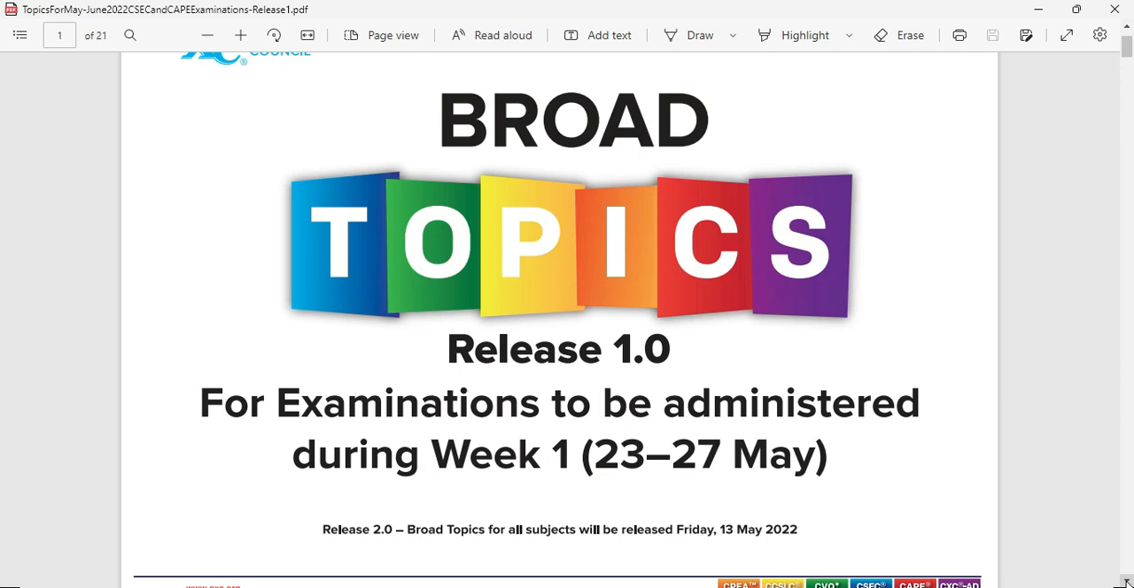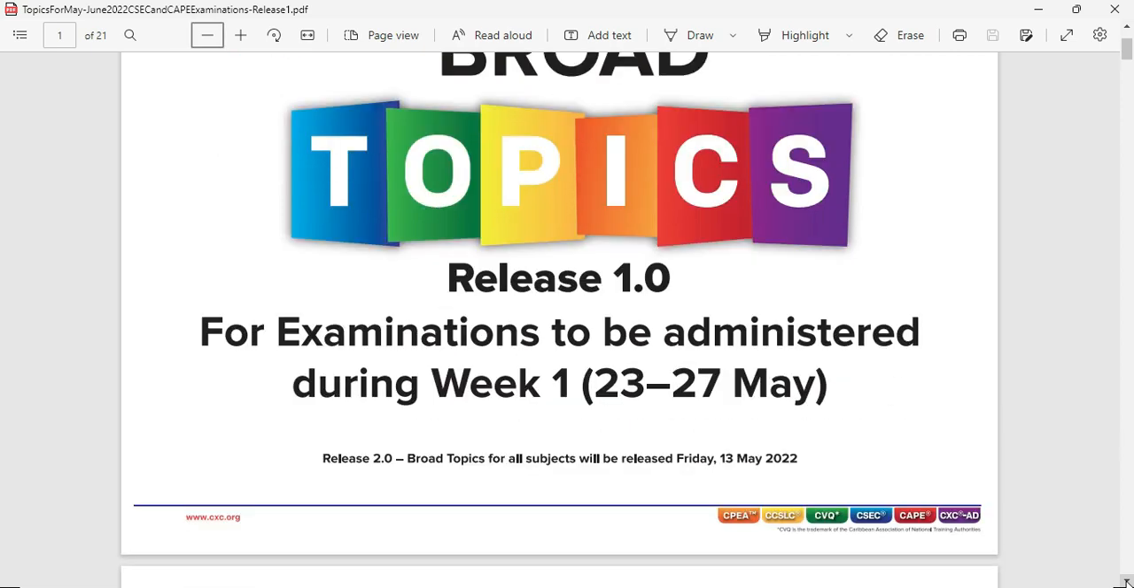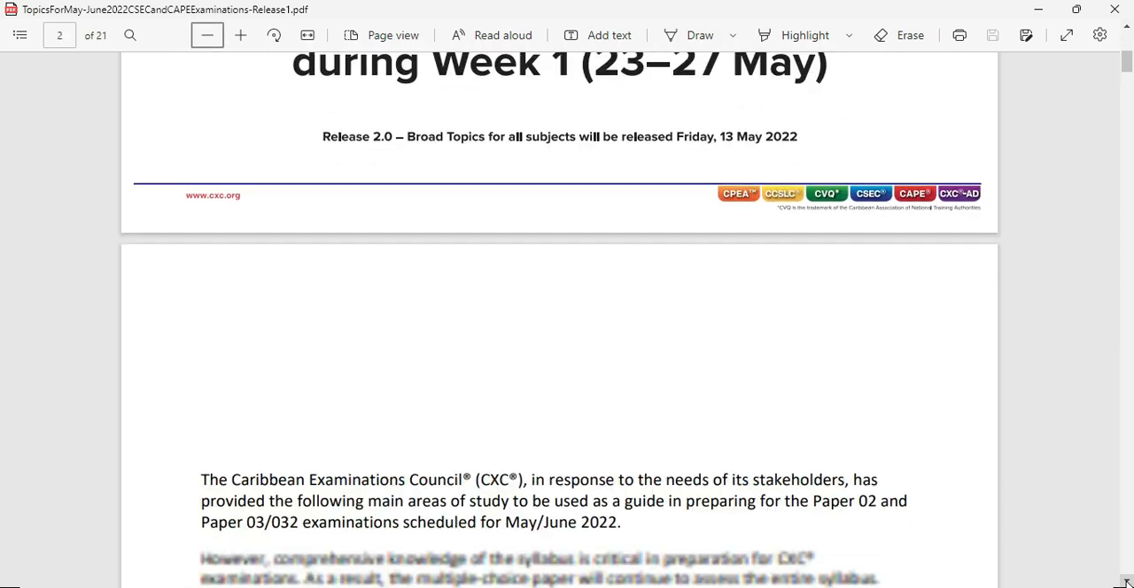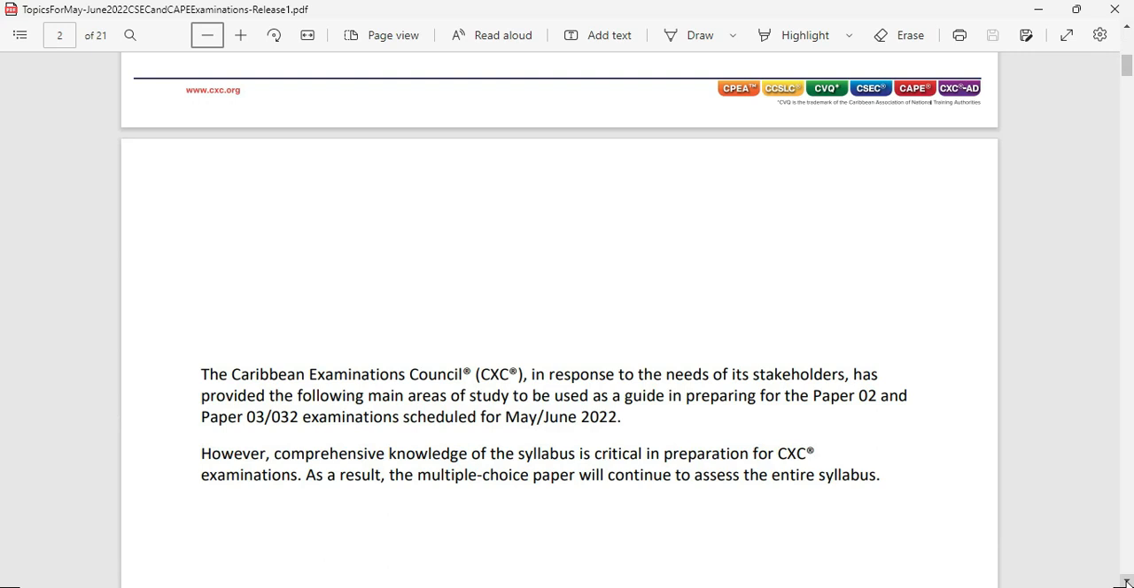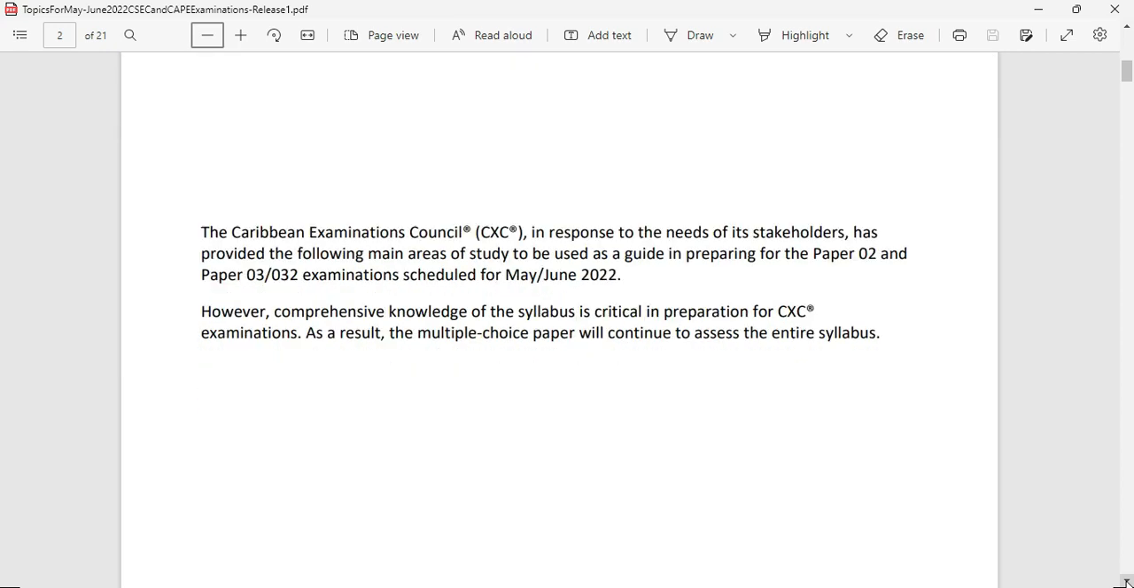We're going to be looking at the CXC CSEC publication, and then we're going to be looking at the CAPE publication. We're not going to be doing them in the same release. So let us just look at what's in store for us for the first week of May. There we have some instruction to be read. You can just read it at your leisure. Pause the screen as much as you so desire to have the reading done.